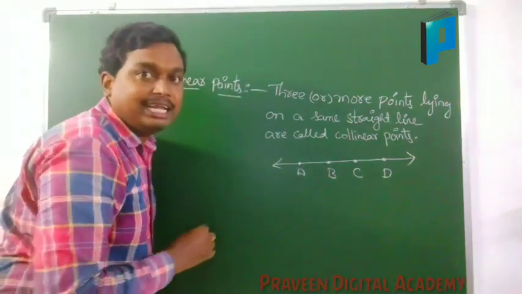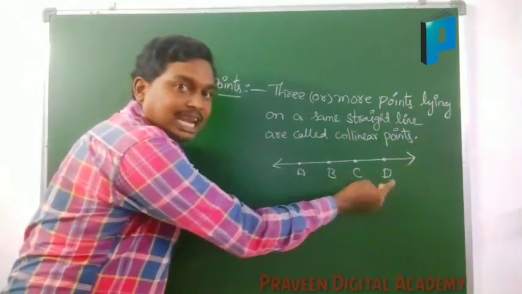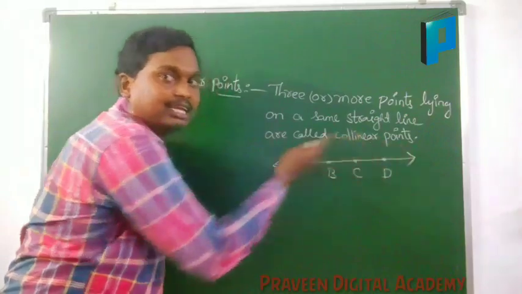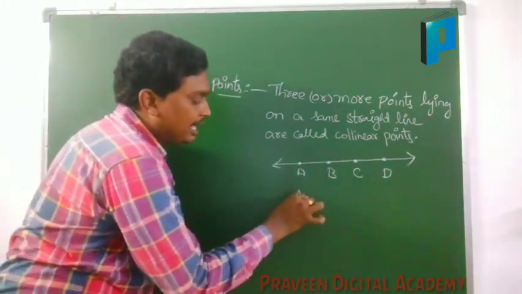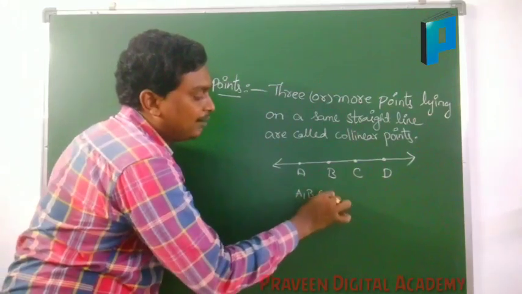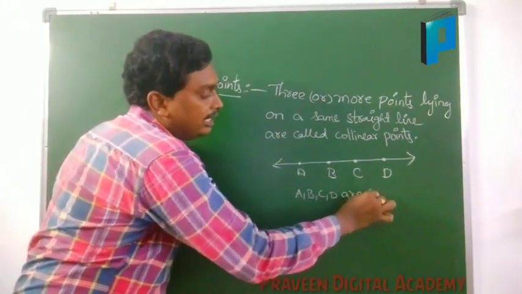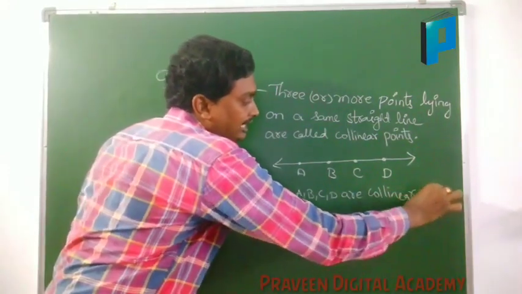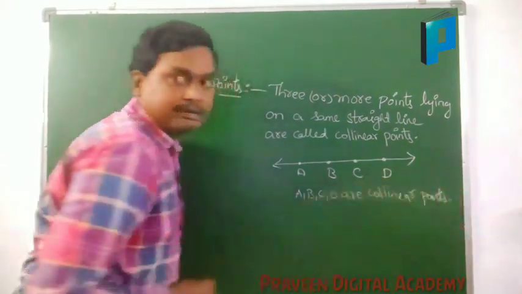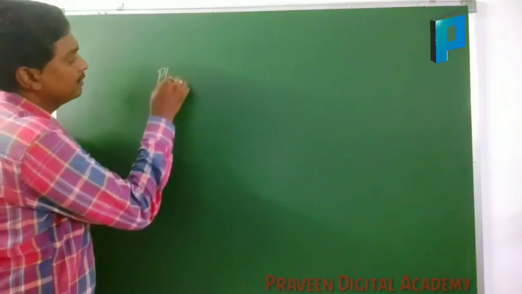Simply we can say that the points which lie on the same line are called collinear points. Here A, B, C, D are collinear points. Why? Because they are lying on the same line.